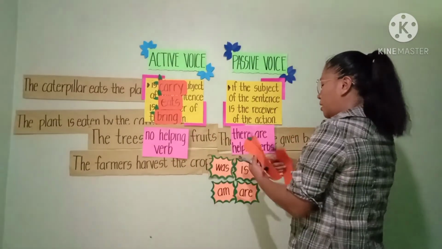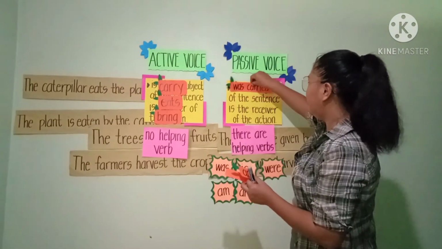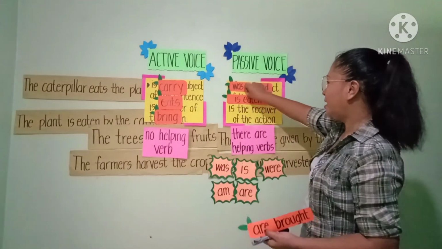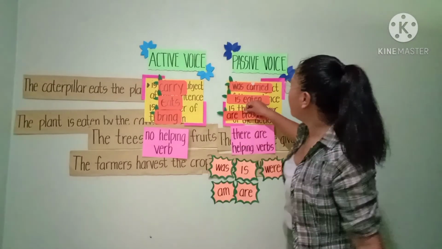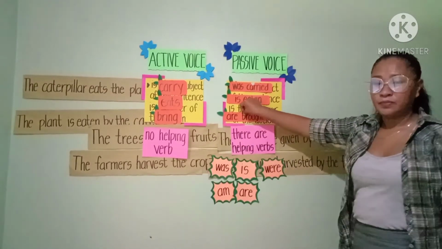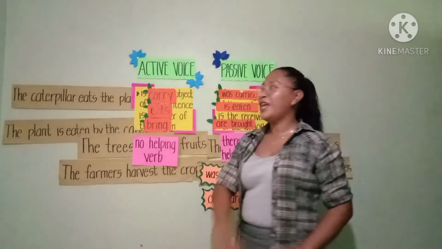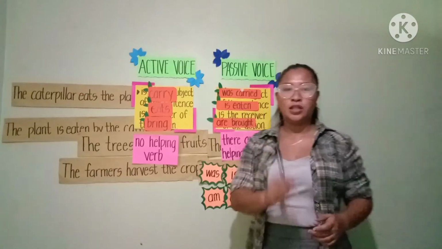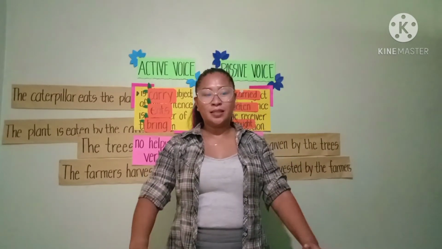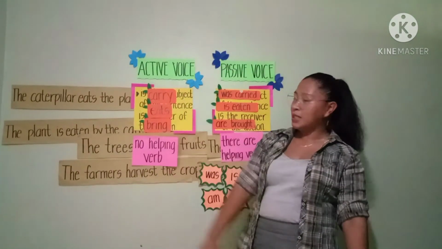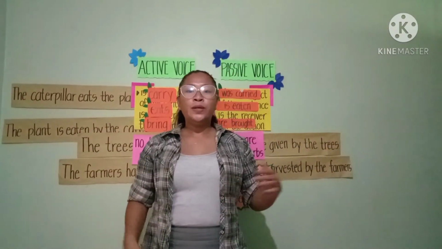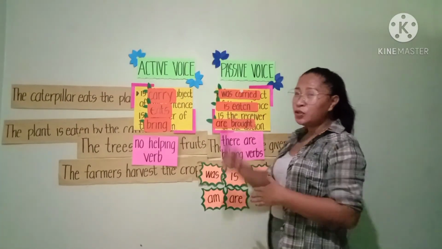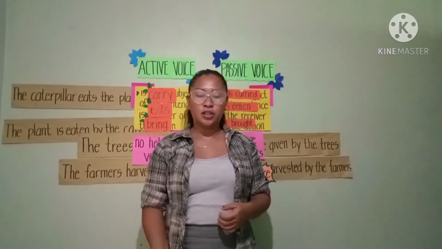Carry becomes was carried, eats becomes is eaten, and brings becomes are brought. That is the difference between active voice and passive voice in terms of structure. So, when we say active voice, it means the subject is the one doing the action. When we say passive voice, the subject is the one receiving the action.